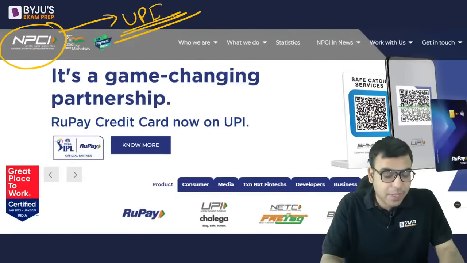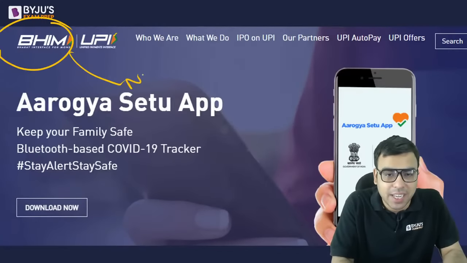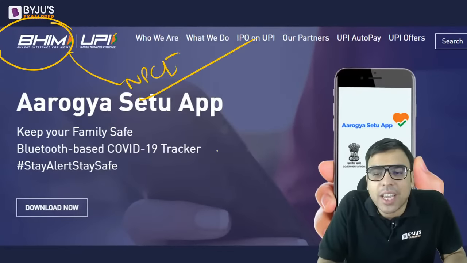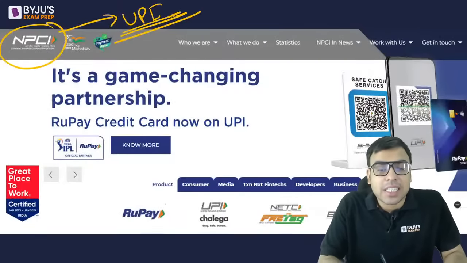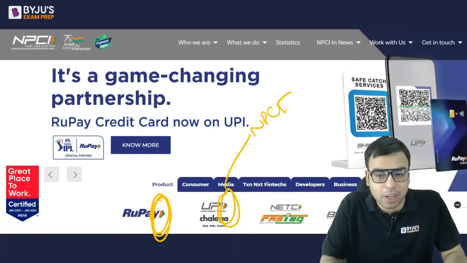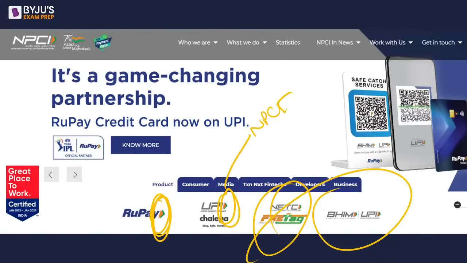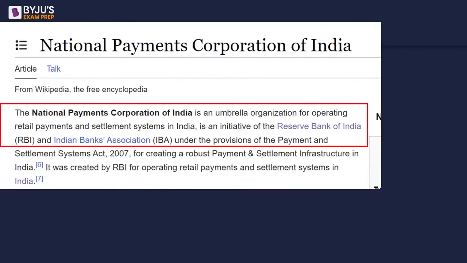The Bheem app has been developed by NPCI only. Wherever you see this logo, like RuPay, it is talking about NPCI. FASTag, Bheem, UPI, all these are related with the same.